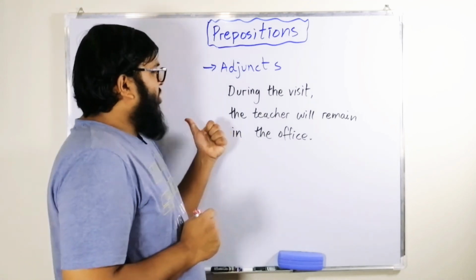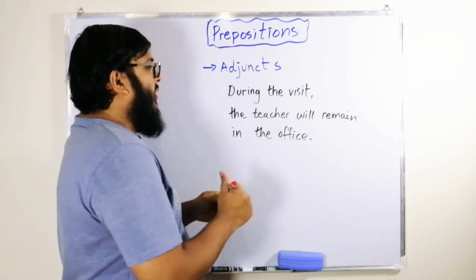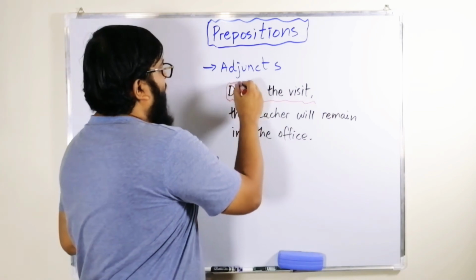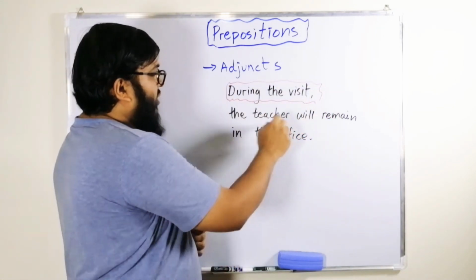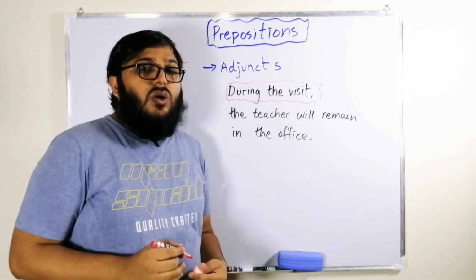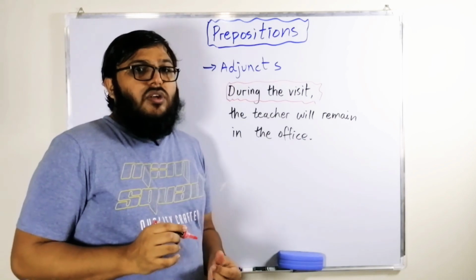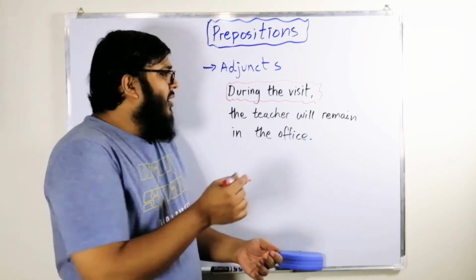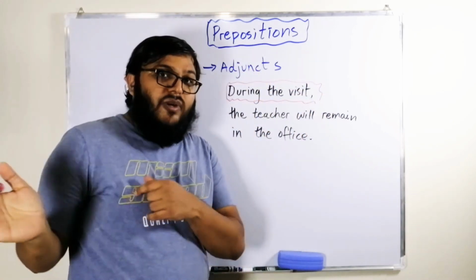But here I'm just going to tell you that in such types of examples, like during the visit, the whole thing is an adjunct. During the visit, the teacher will remain in the office. Or after the party, the actor is going to give you the autograph. After the party, during the visit, all these kinds of phrases are called adjuncts, which are usually in the beginning of the sentence.